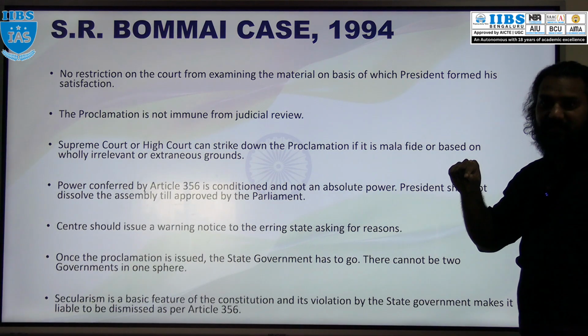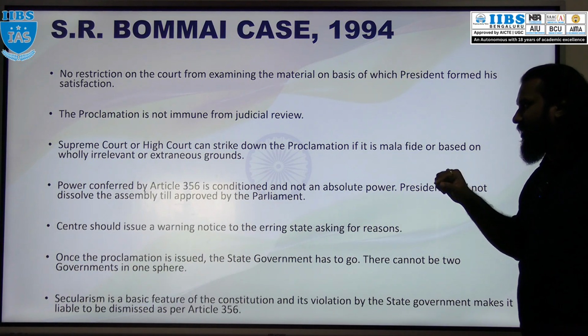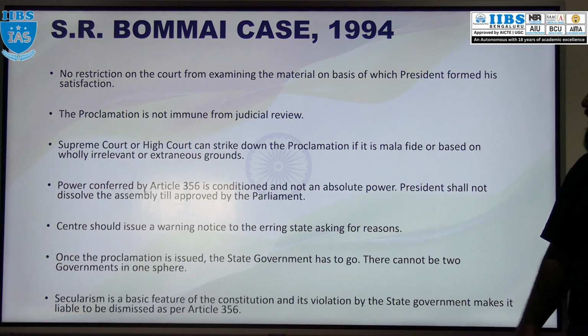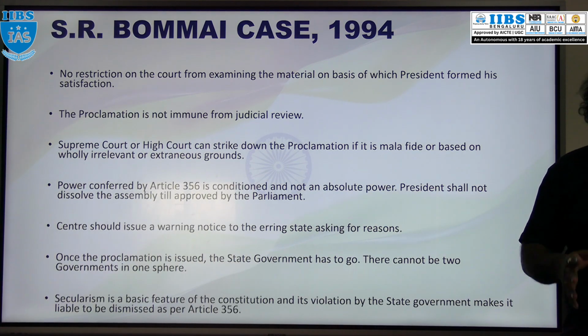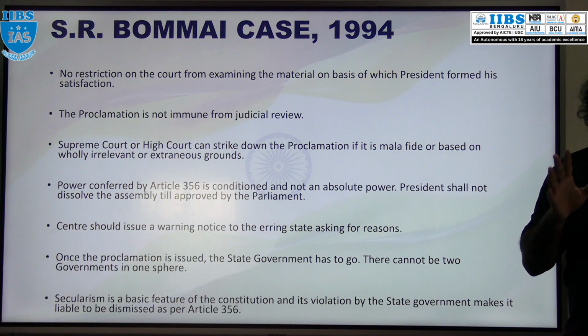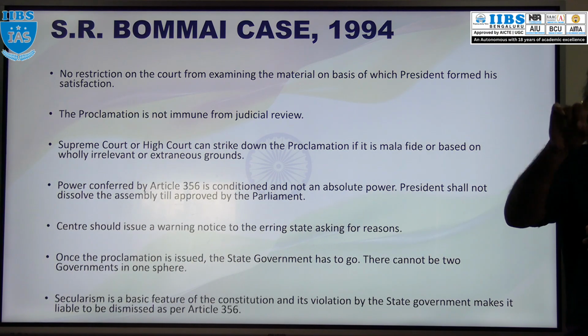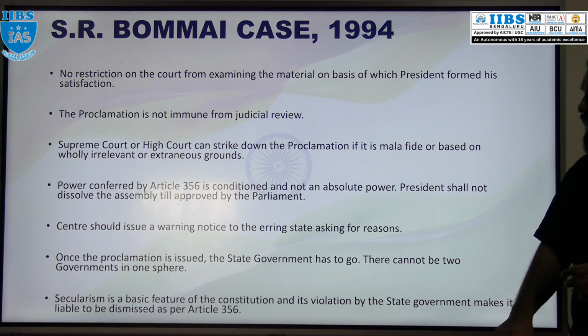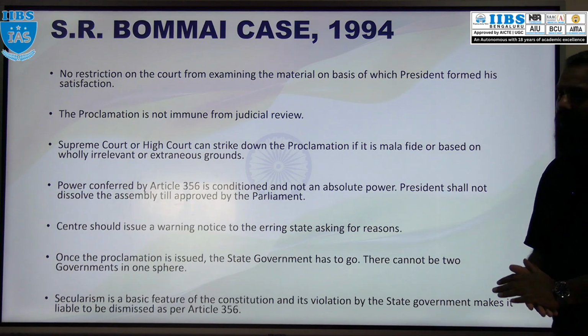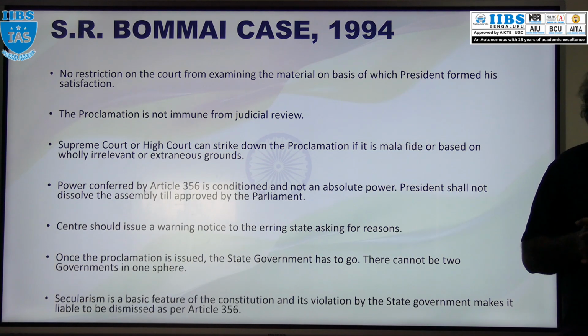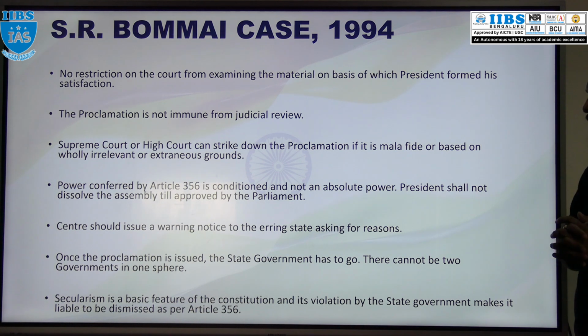National emergency we discussed, Minerva Mills case, like that only. And Supreme Court or High Court can strike down that proclamation, can declare that proclamation illegal if the court finds that the proclamation is malafide or based upon irrelevant or illogical grounds. So court has that power.